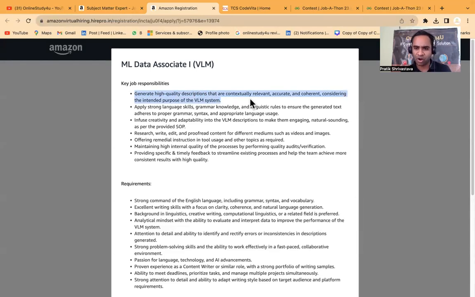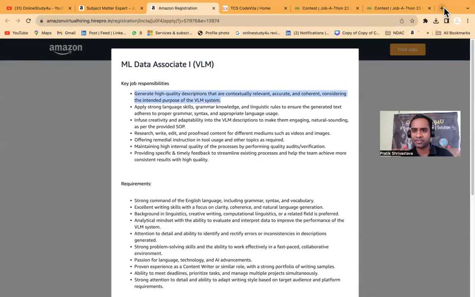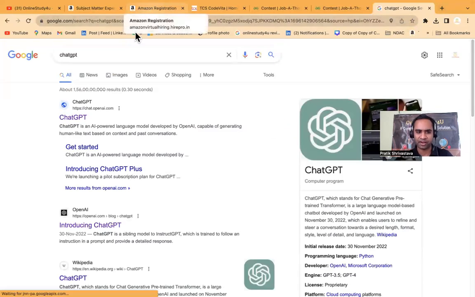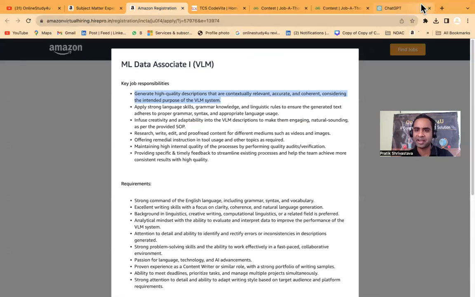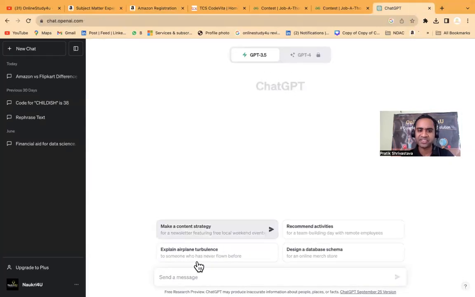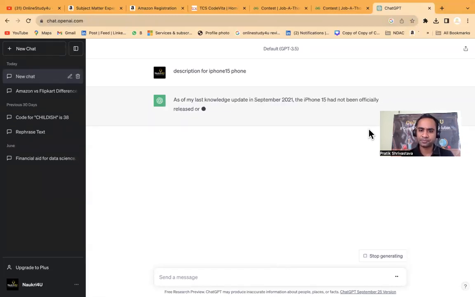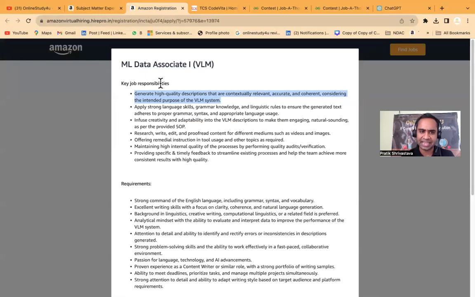Now, friends, this job has become very easy nowadays because ChatGPT is there. You can use ChatGPT and easily do the work for which Amazon is hiring ML Data Associates. Suppose you open the ChatGPT website and ask it to write a description for iPhone 15 phone. If you type that, then ChatGPT itself will give you the complete details, right? So this kind of job has become very easy, and any graduate can apply.